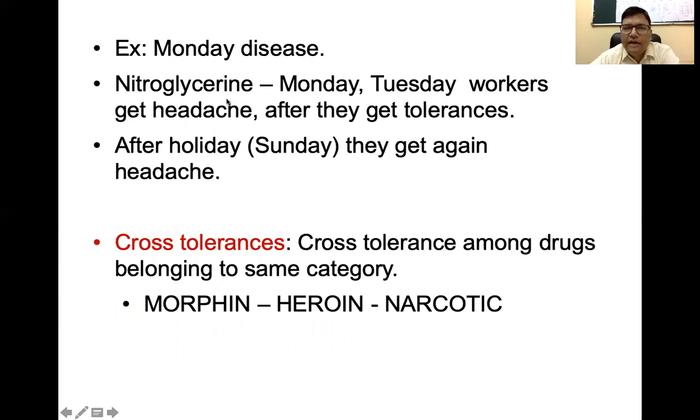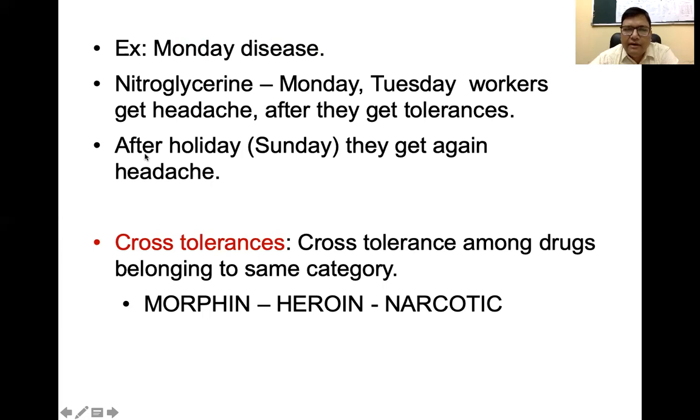What happened is that nitroglycerin dilates the blood vessels in the brain. Due to that dilation, there is headache, and after the fumes of nitroglycerin were taken for 2 or 3 days, the receptors get tolerant towards the nitroglycerin, and slowly that vasodilation is not there, so the patient gets rid of the headache after 2 days.